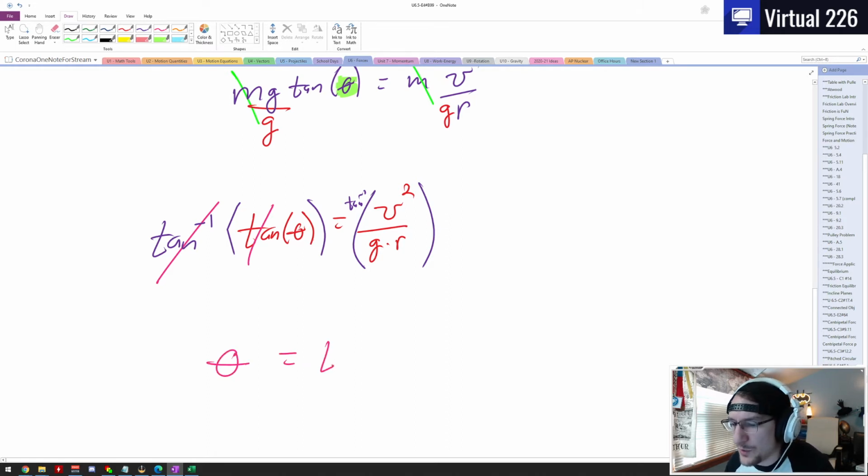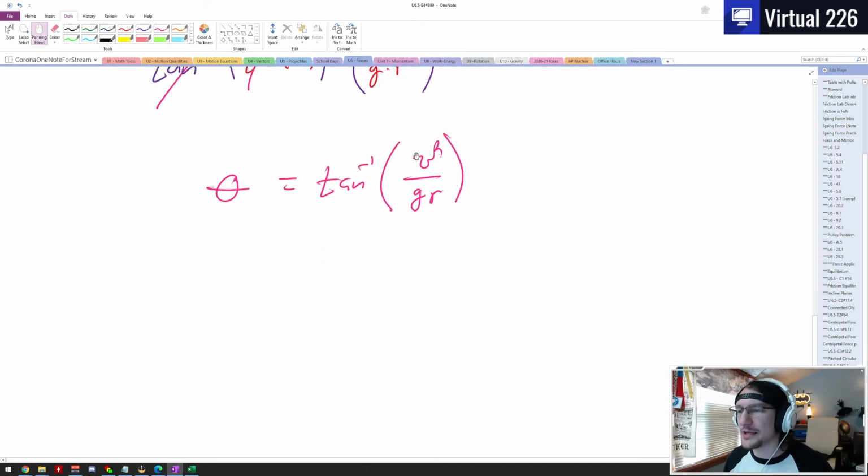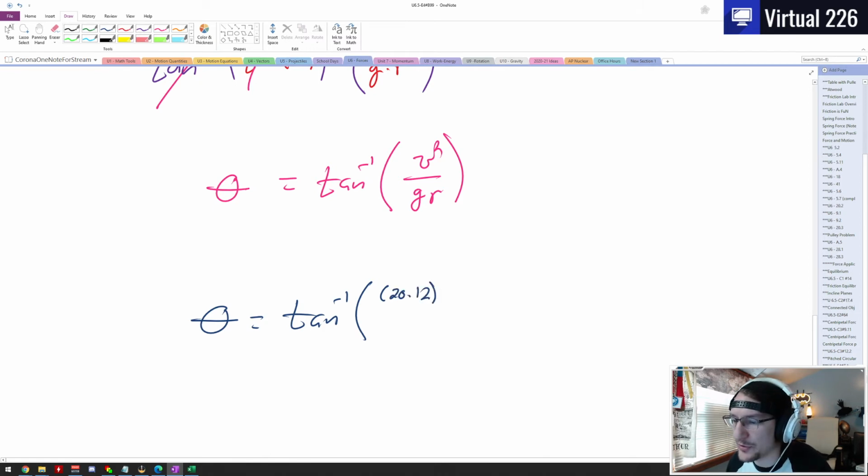And on the right side, we just have the inverse tangent of v squared over gr, which, given the numbers we have in this problem, we can just solve out. We can say that theta equals the inverse tangent of the velocity that we're going at, which is 20.12 meters per second, squared. If we divide that by g, that's 9.8. And don't forget to also divide that by the radius of the curve, which was 32 meters.